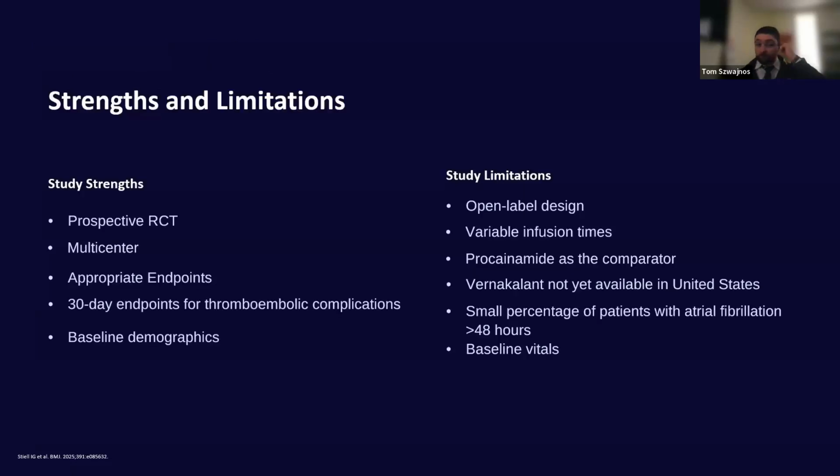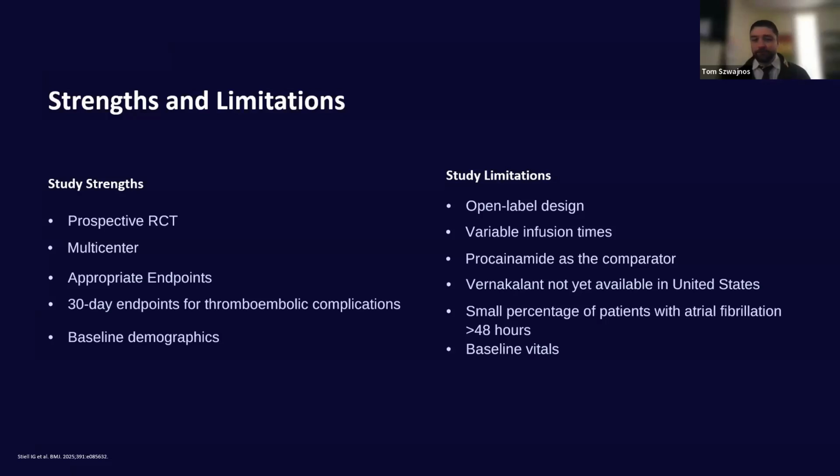Now going into the strengths and limitations, I thought a lot of the data that was presented here was very good and very interesting. I think their strengths were that it was a prospective, multi-center RCT, which is great for generalizability. They had appropriate patient-centered endpoints. It makes sense that conversion to sinus rhythm and time to conversion are patient-centered. I would imagine that living in AFib is not very comfortable, and getting out of those rhythms to normal sinus rhythm would be something that the patient would be very happy to do.